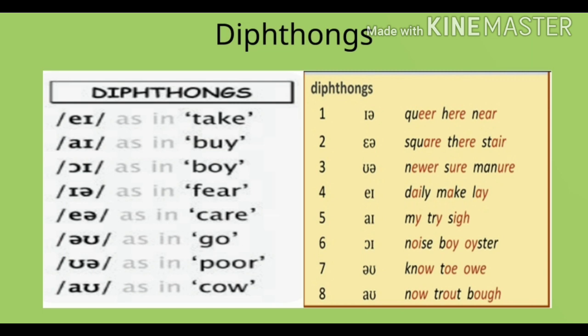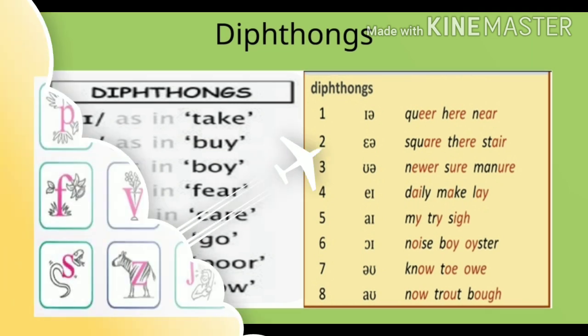Ear, queer, here, and near. Air, square, there, and stair. Ua, newer, sure, and mania. A, daily, make, and lay. I, my, try, and sigh. Oi, noise, boy, and oyster. O, no, toe, and oh. Ow, now, trout, and bow.